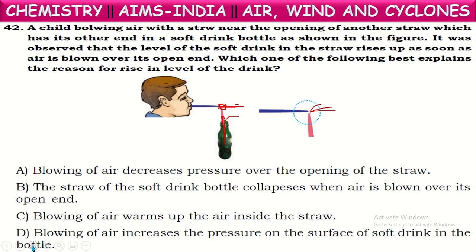So let us see the answer now, what is given about it. Blowing of air decreases the pressure over the opening end of the straw. Yes, it is correct. It is a correct explanation. As a low pressure area is created here, air will push up the soft drink into the straw. That's why the level of the soft drink inside the straw increases and comes up.